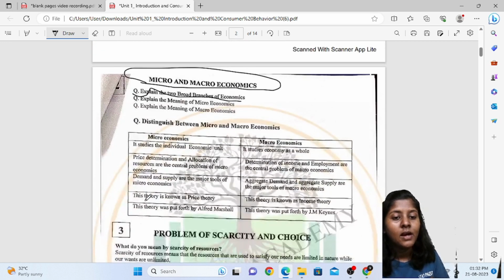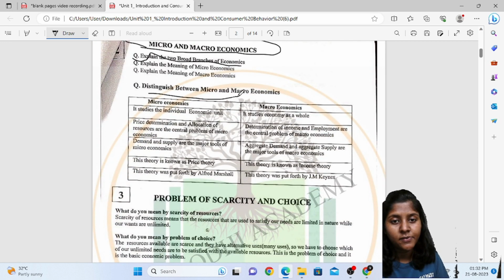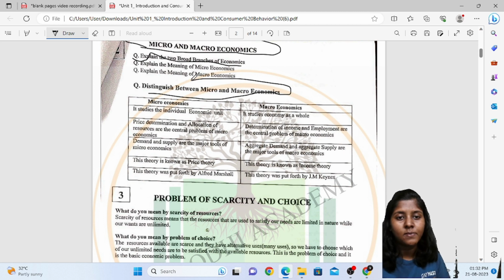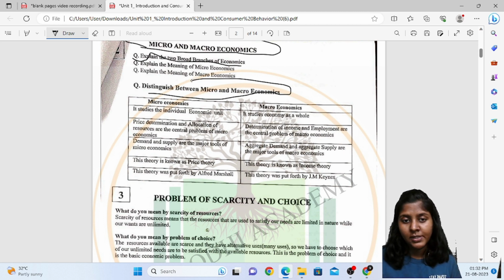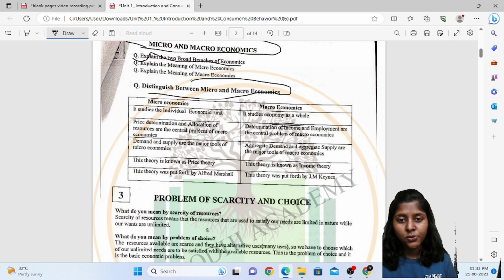Now we'll see the distinction between micro and macroeconomics. Microeconomics studies the individual economic unit, and macroeconomics studies the economy as a whole. Price determination and allocation of resources are done in microeconomics, and the full economic issues are studied in macroeconomics.